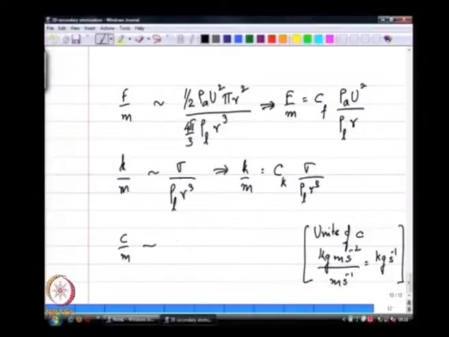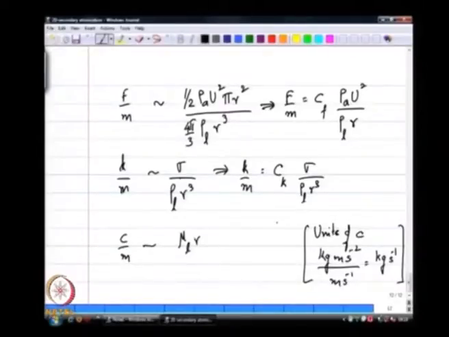So, I am going to reconstruct C taking it to be dependent on the liquid viscosity: liquid viscosity times r, the drop radius, has the same units as kilogram per second, because the units of dynamic liquid viscosity is kilogram per meter per second.